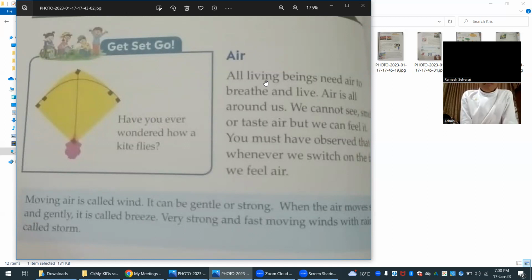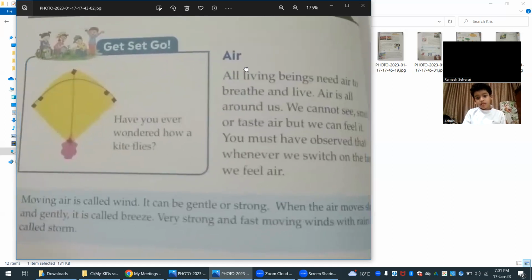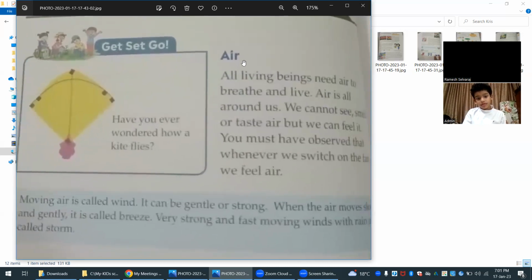Air is all around us. We cannot see, smell or taste air, but we can feel it. You must have observed that whenever we switch on the fan, we feel air, right? So air is all around us, and we cannot see, smell or taste it, but we can feel it.